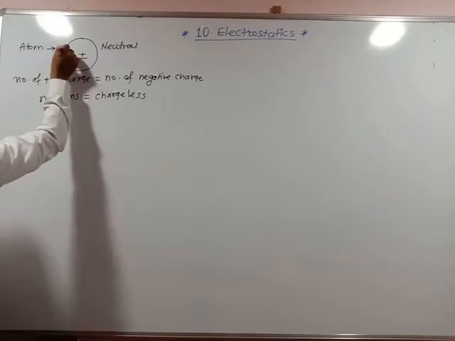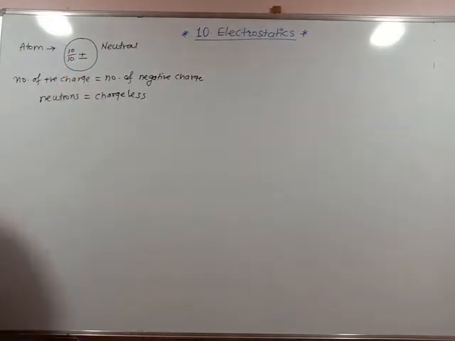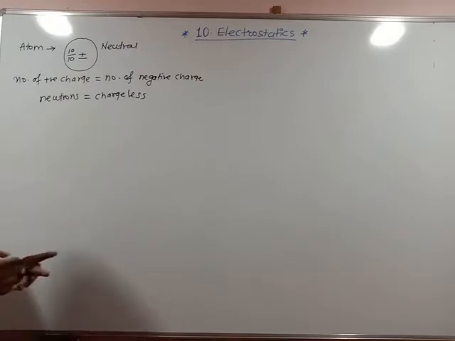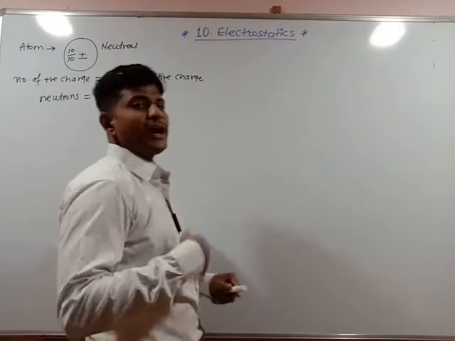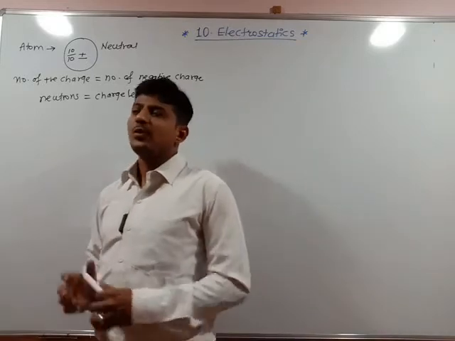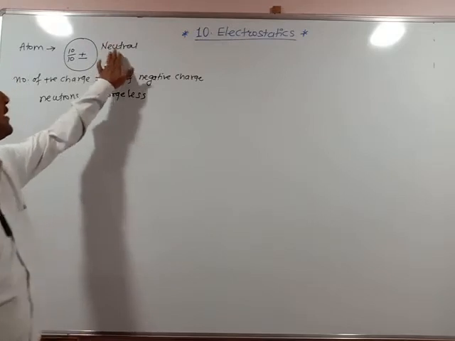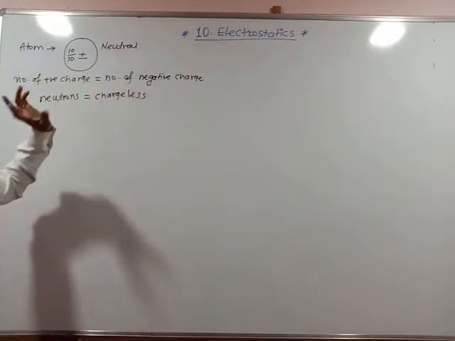So suppose here there are 10 protons and the number of electrons is 10, so there is no extra proton and no extra electron available in the atom. So the total charge of the atom is 0. That's why I can say this is a neutral atom.